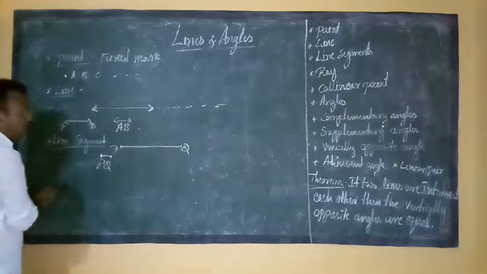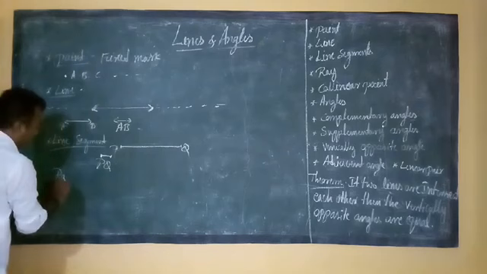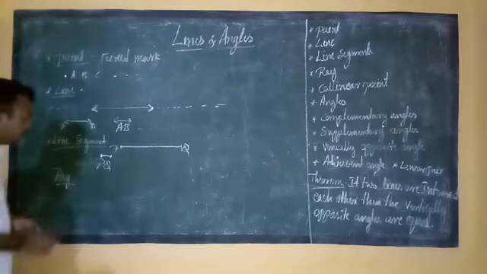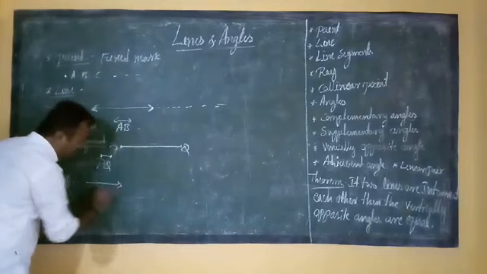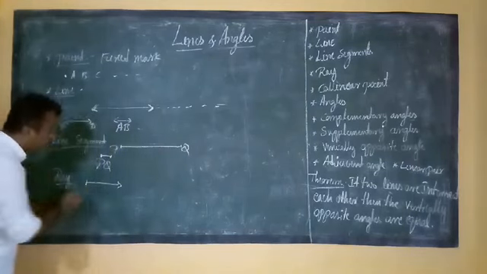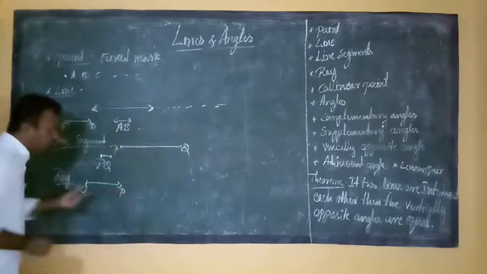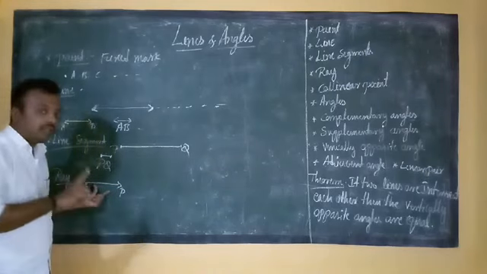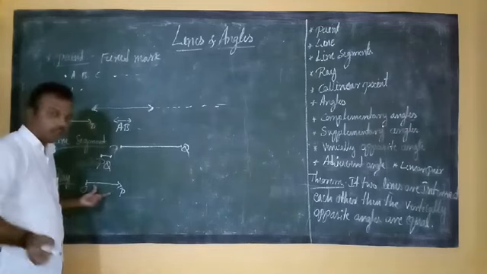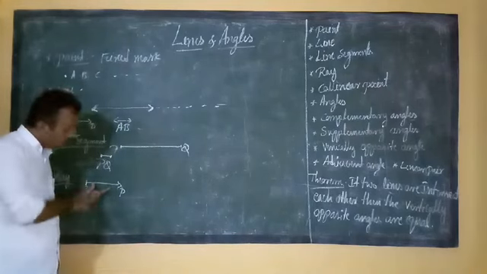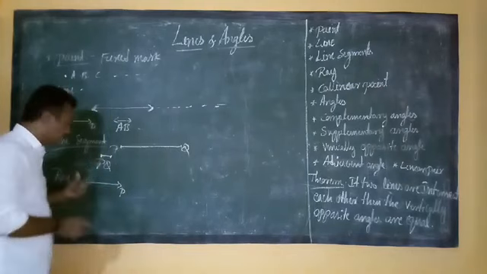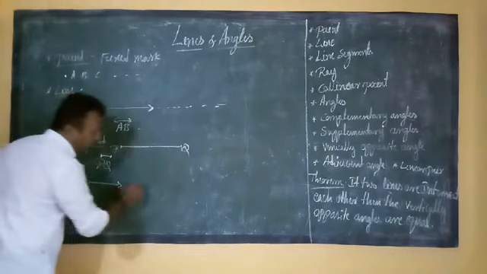And then after line segment, ray. What do you mean by ray? A ray is also a part of a line. It has one endpoint and one endless side. It has only one endpoint, that is called a ray. See there, there is no definite length, no definite breadth or thickness, and it cannot be measured easily. So that's why we call it a ray.